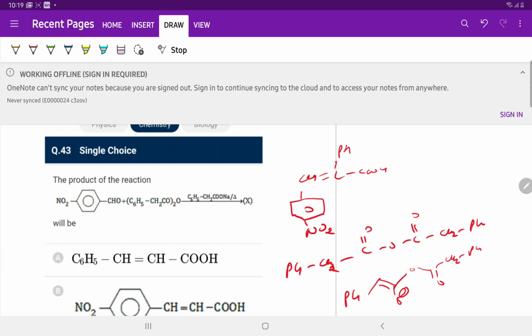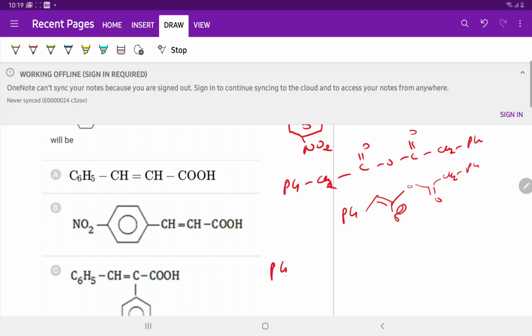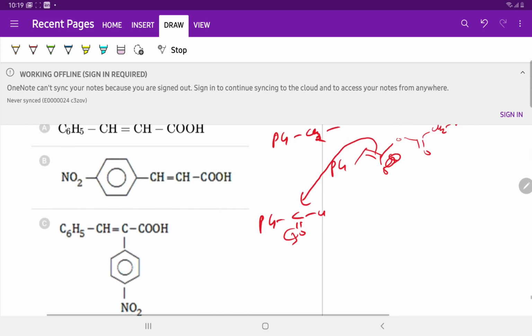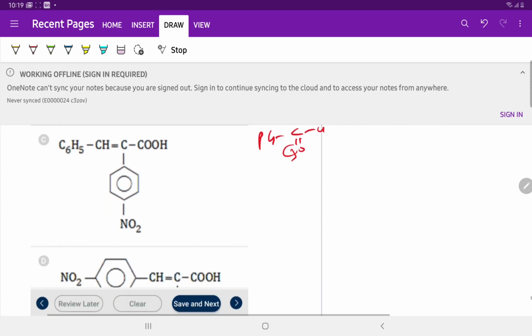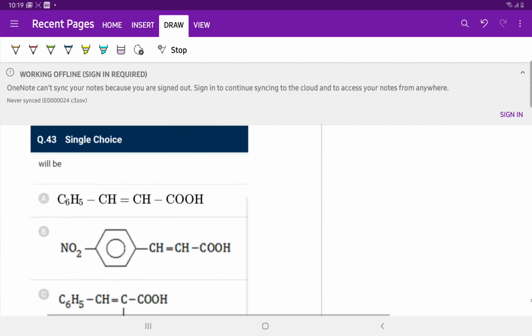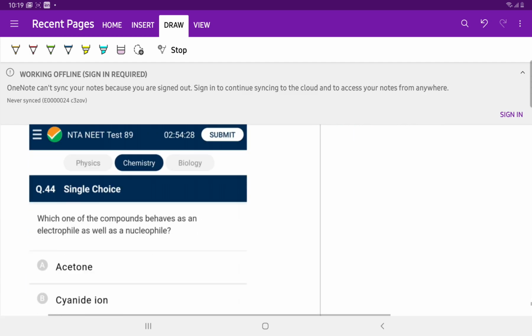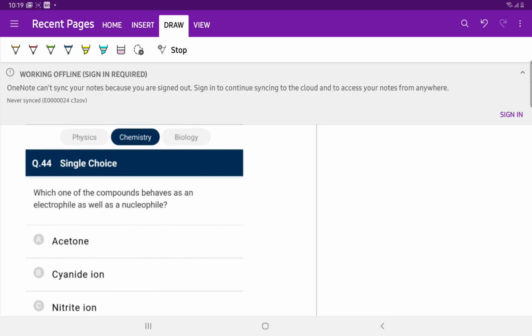This enolate will attack benzaldehyde and the product is D. Perkin reaction is out of syllabus for NEET.